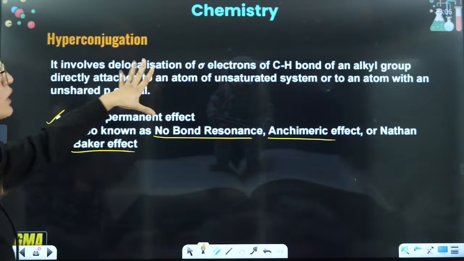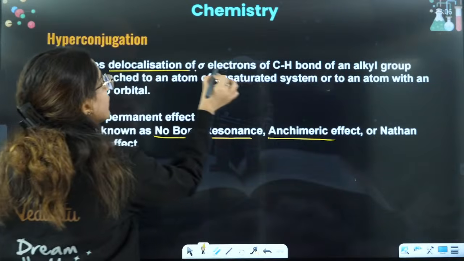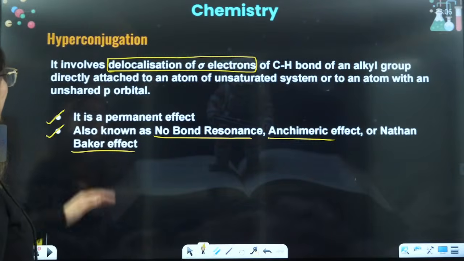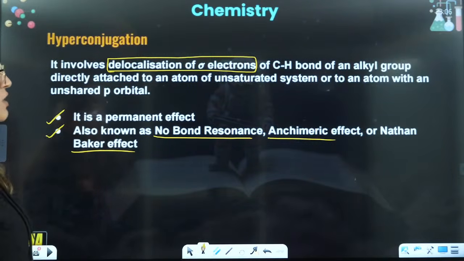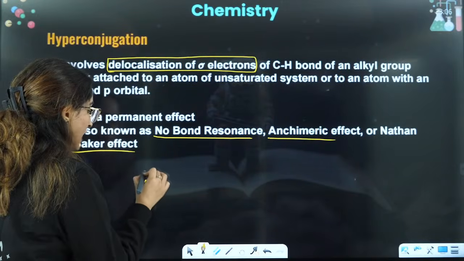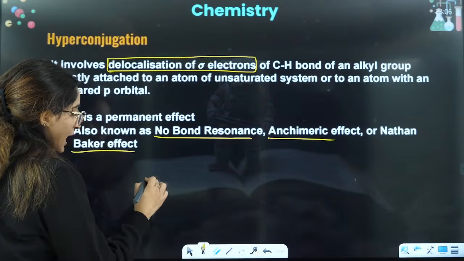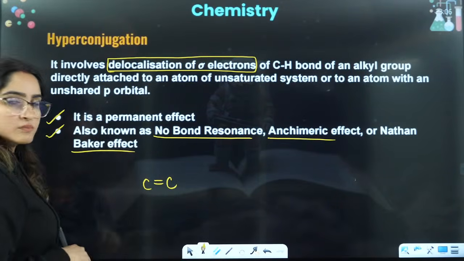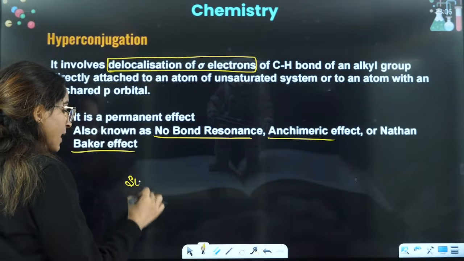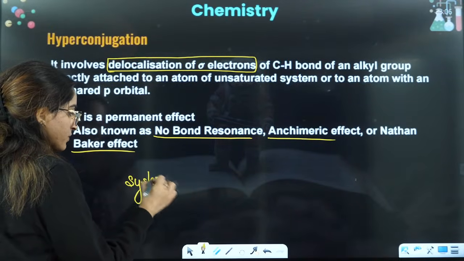It involves delocalization of sigma electrons of the C-H bond of an alkyl directly attached to an atom of an unsaturated system or to an atom with an unshared p orbital. That means either this can be a carbocation or this can be a double bond, anything can be there. So there is a system, I am calling it a system.